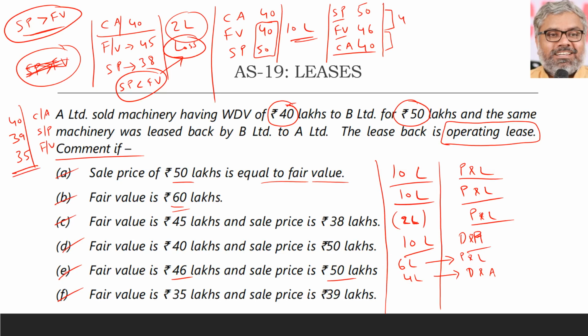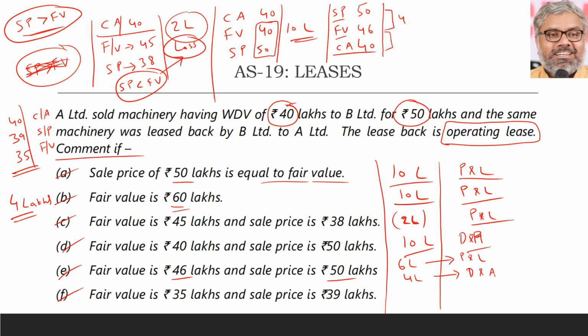These are the three things. So once again, what is our problem? Our problem is sale price more than fair value. So to the extent of 4 lakhs, which is loss, that has to be deferred and amortized.